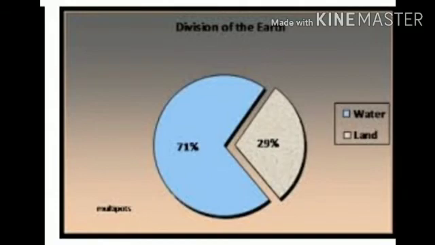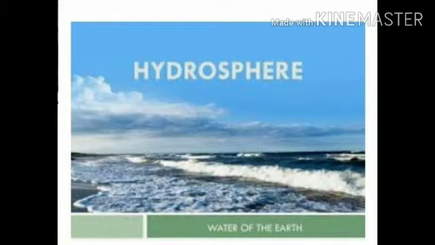About 71% of the Earth's surface is covered with water. Hydrosphere provides us a great variety of seafood and minerals. It provides us a natural link between the continents. Oceans are the main component of the hydrosphere. It helps us in the water cycle. It is also used as a means of transportation by people.